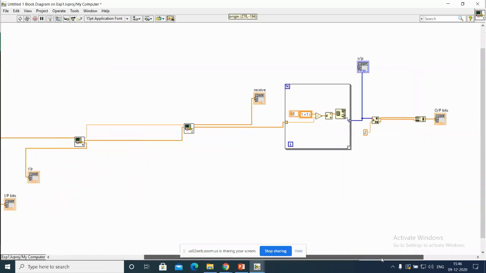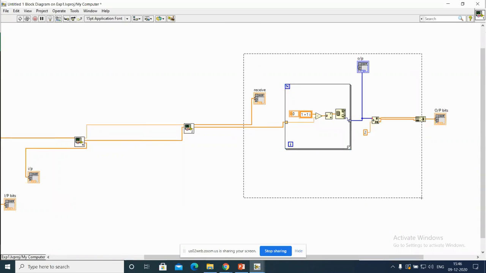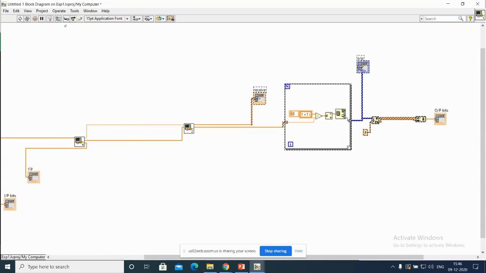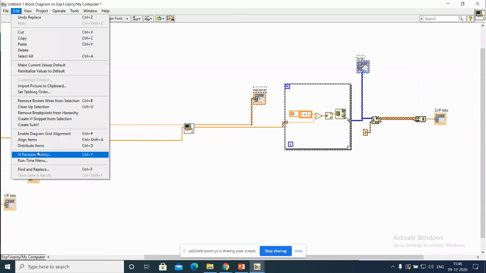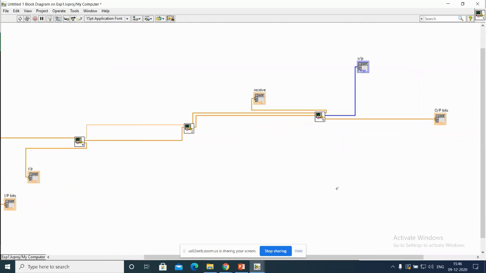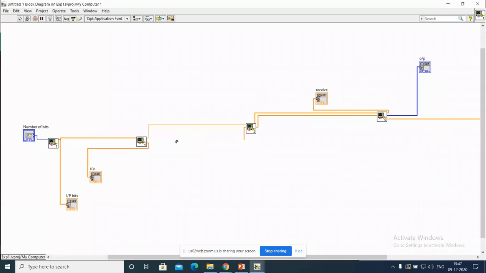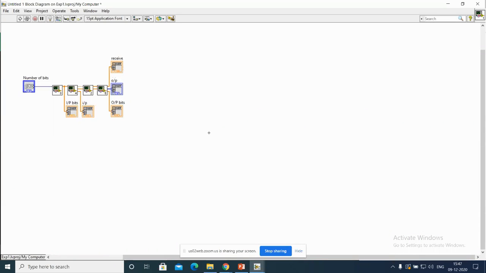Now this is the demodulation portion. This is the program, so you can select Control A and use this one. This is the general AWGN channel implementation. You can save it, but I'll take some time. Almost my time is over, but I want to check what happened.